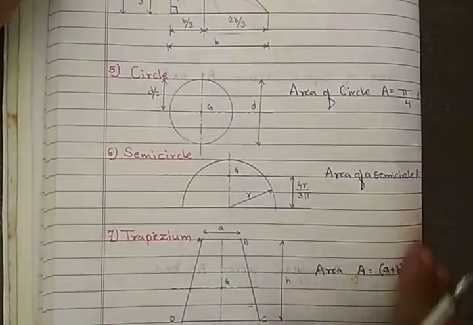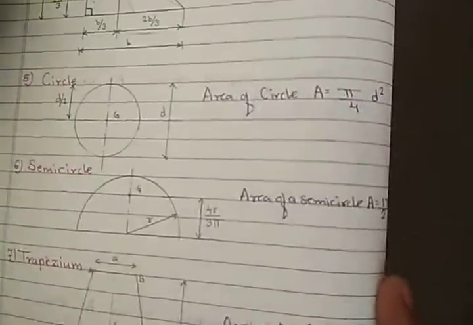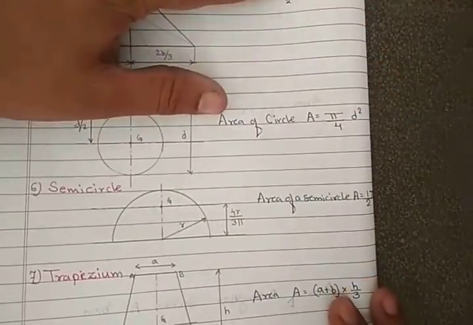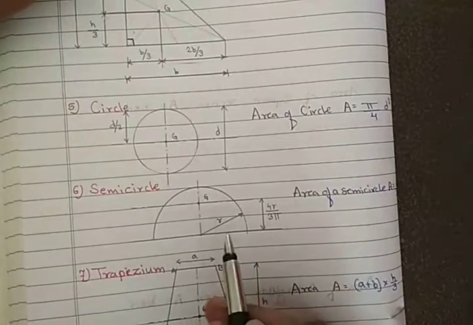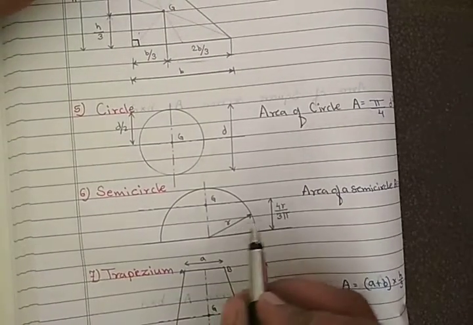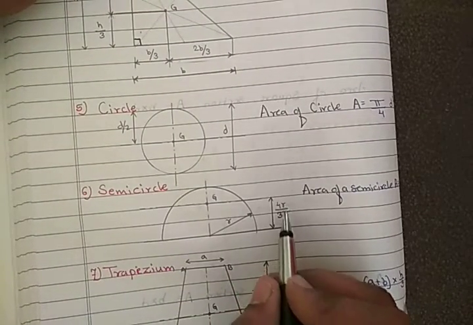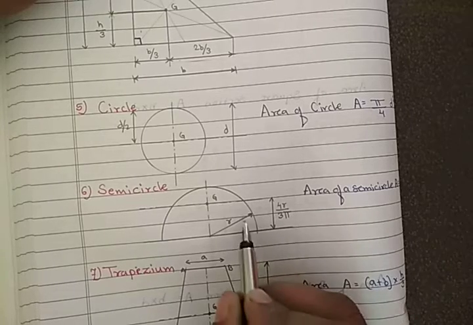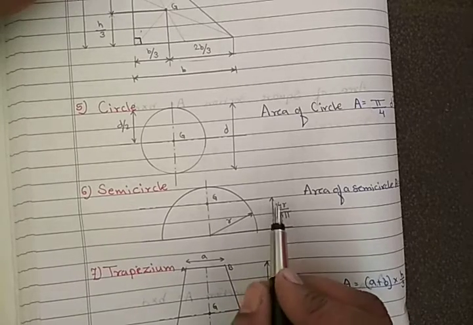Now if the circle is half, or we can say a semicircle is there, then how do we find the centroid? There is one formula, that is 4r by 3 pi.